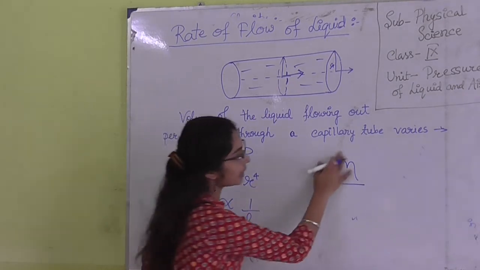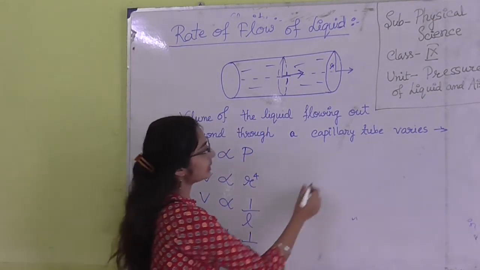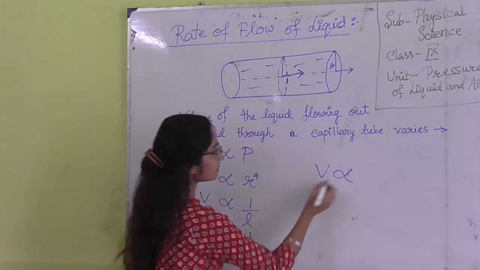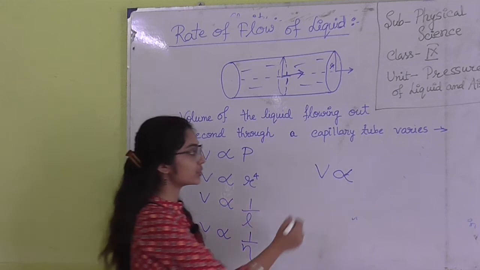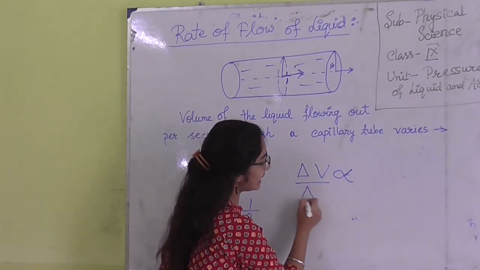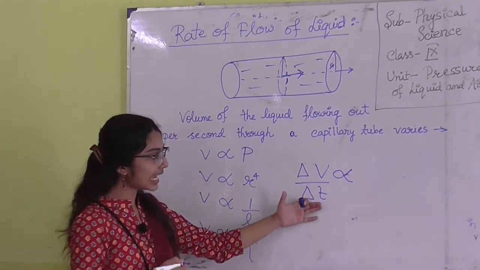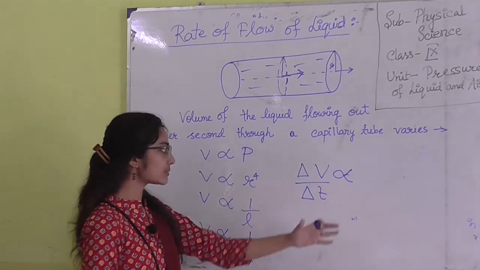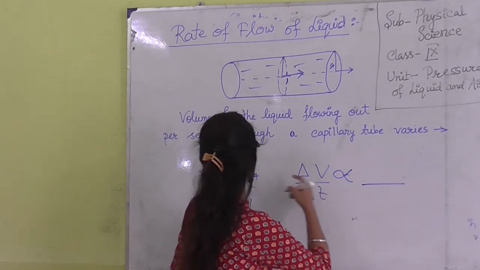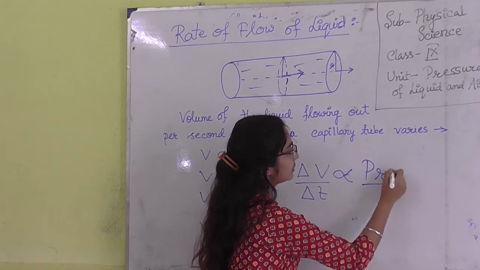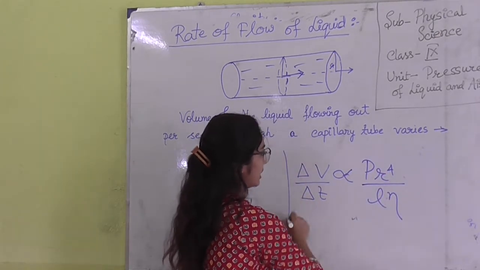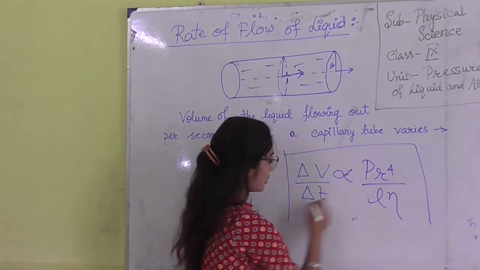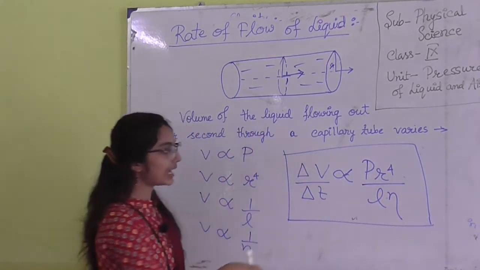So combining all the terms, we have to find the rate of flow. Rate of flow means del V by del T, that means the volume of liquid flowing out per unit time. Del V by del T is equal to P R to the power 4 by L into eta.